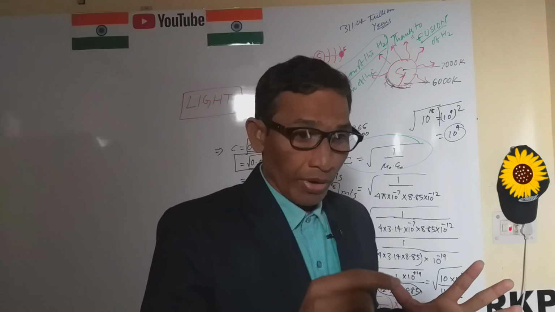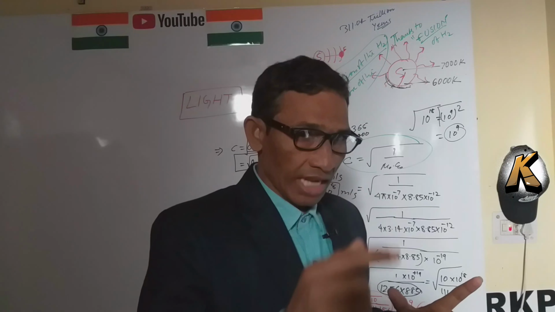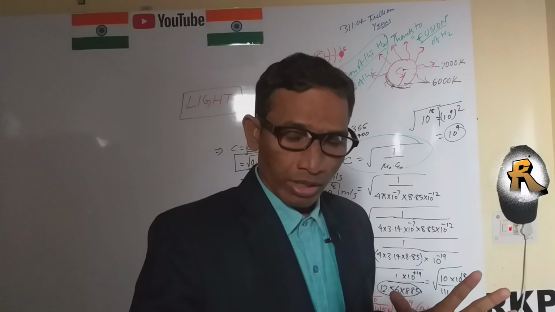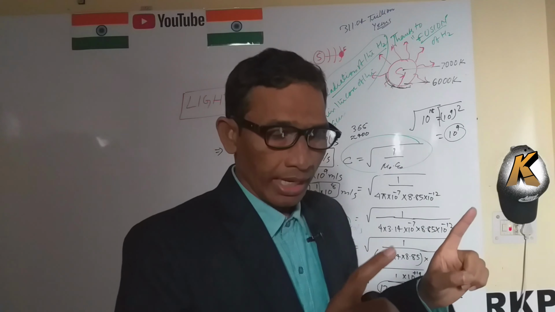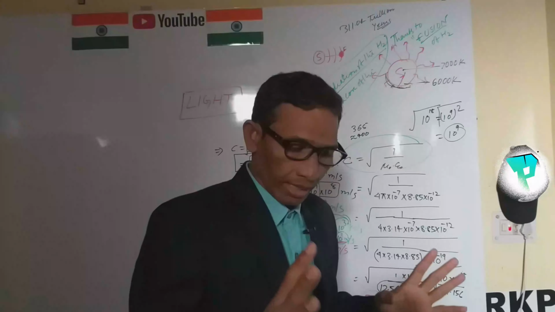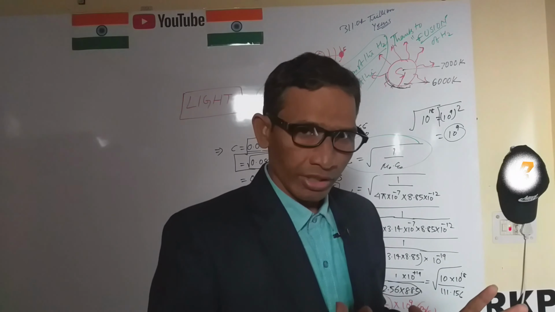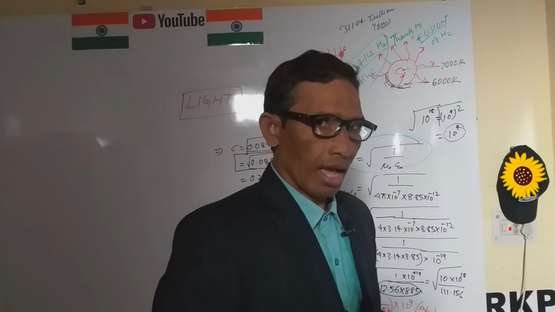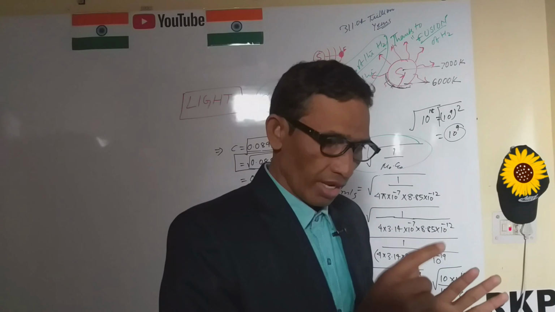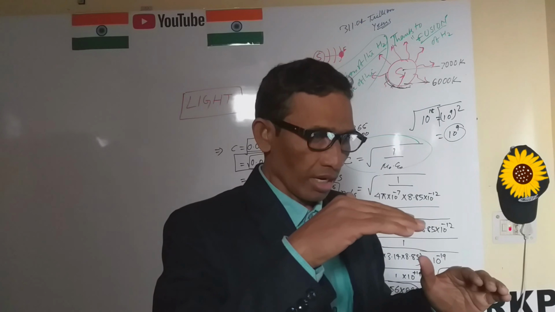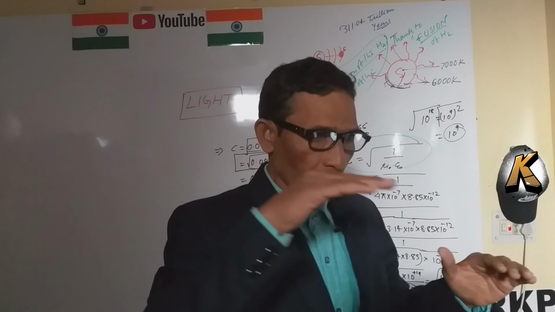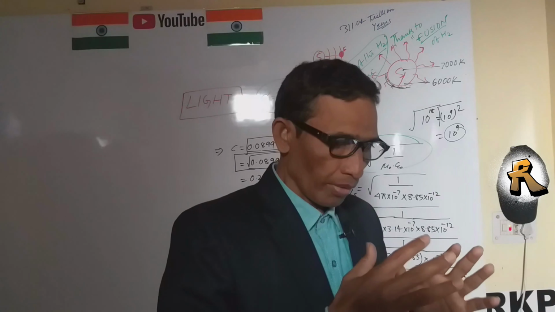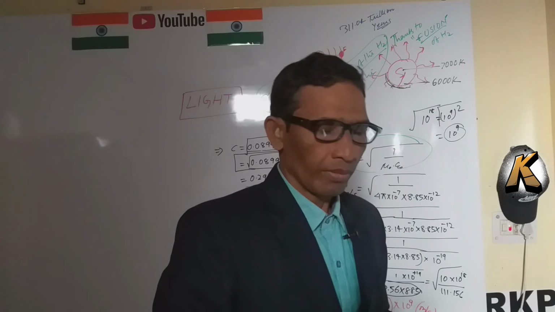Refractive index mu prism equals sine of (delta m plus A) by 2 upon sine of A by 2. Here delta m and A are the terminology of the prism. When the light passes through the denser medium, after refraction at the first surface, the refracted ray is just parallel to the base of the prism. In this case, the minimum deviation takes place.